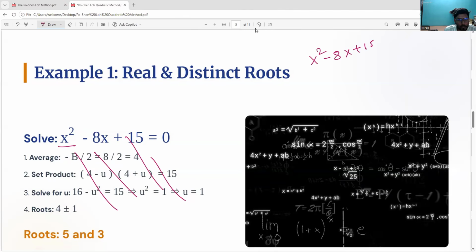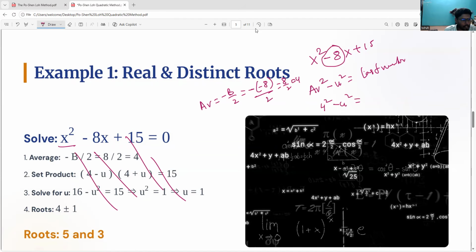So what is the formula I told you? Average square minus u square is equal to the last number. Average I already told you is equal to minus b by 2. Now, the b value, could you please respond, teachers? B value is how much? Minus 8. Minus 8 by 2, minus of minus is plus, so 8 by 2 equals 4. So 4 square minus u square is equal to the last number with the sign, that is plus 15.